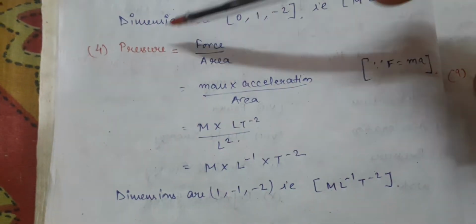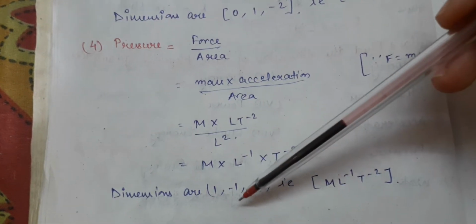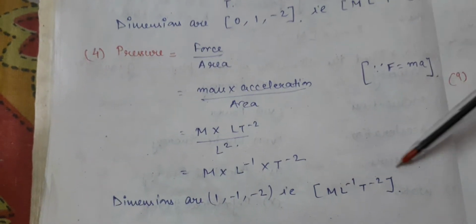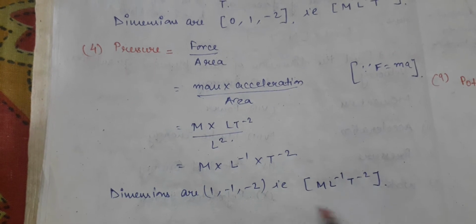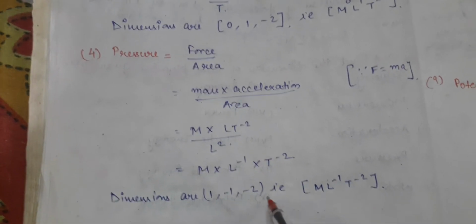So what are the dimensions of pressure? Dimensions of pressure in mass is 1, in length is minus 1, and in time is minus 2. That is M L minus 1 T minus 2. This is called the dimensional formula, and these are called the dimensions of any physical quantity. Okay, getting it? So next is work done.